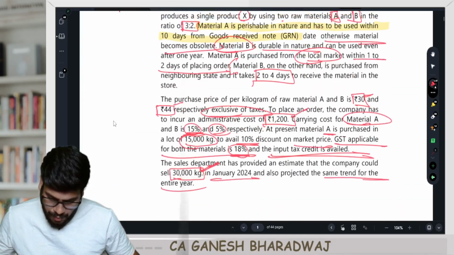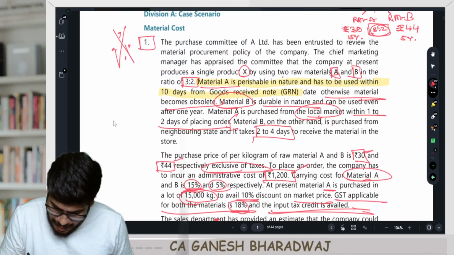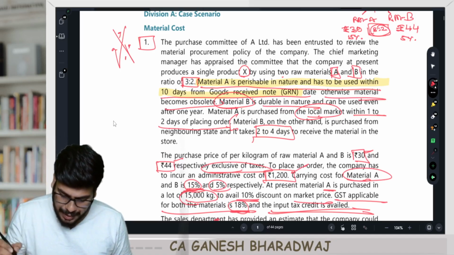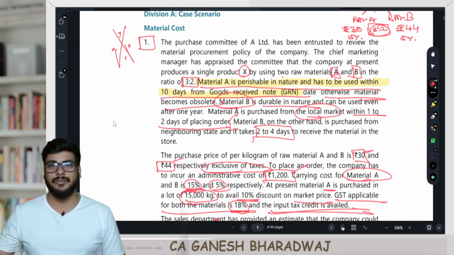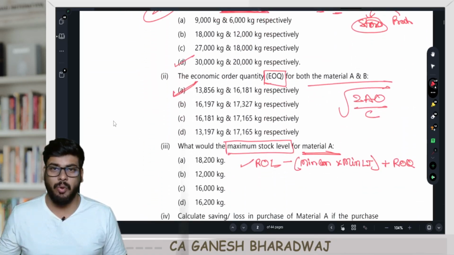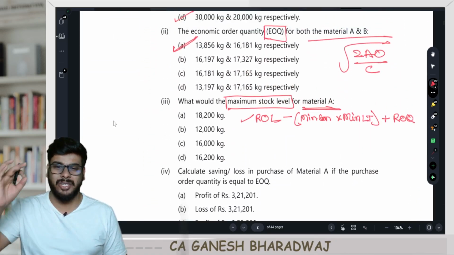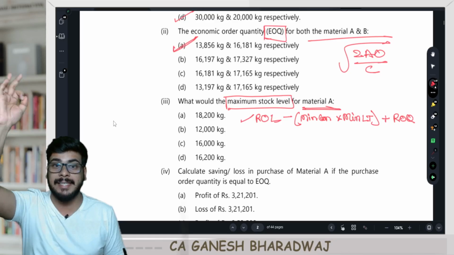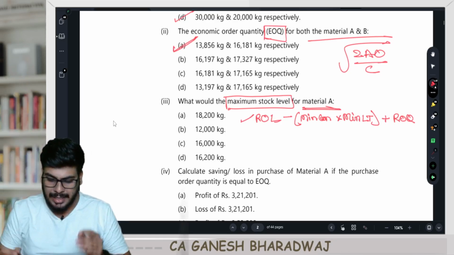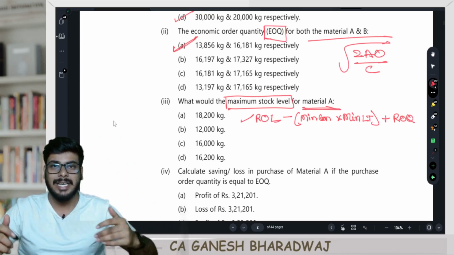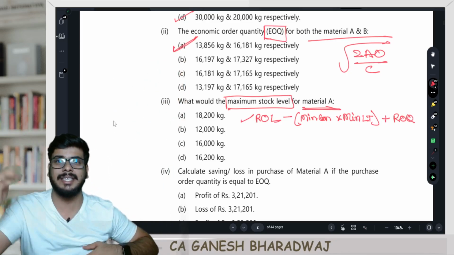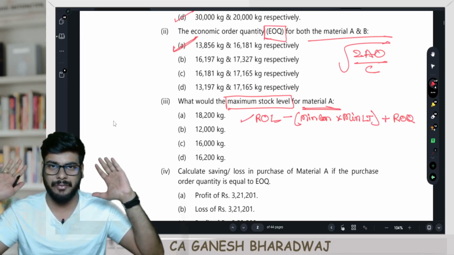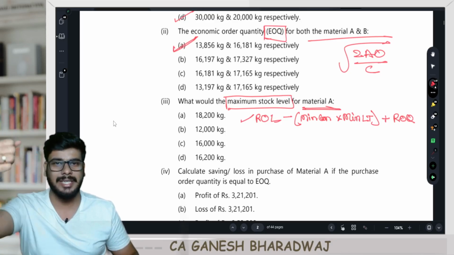Now, in this question, they have mentioned material A is perishable in nature and it has to be used within a period of 10 days. Are you clear with this? So no matter what, any stock level should not exceed 10 days' worth of consumption. Whatever my maximum stock is, the stock needs to be used within a span of 10 days.